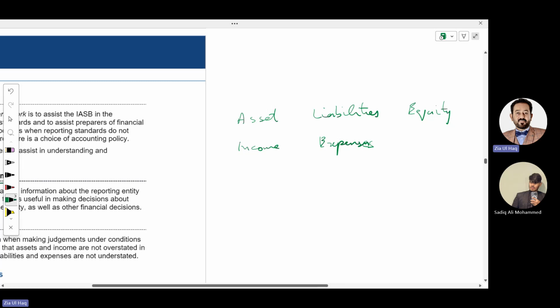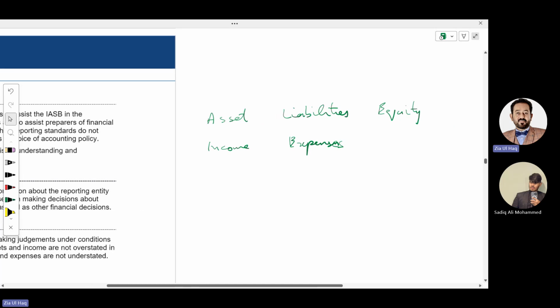Liabilities are what we need to pay, like loans, leases, payables. Equity is the owner's investment into the business, also called share capital. Income means sales, while expenses mean expenditure, like electricity expense, fuel expense, salaries, wages, or purchases. There are 5 account balances: assets, liabilities, equity, income, and expenses.